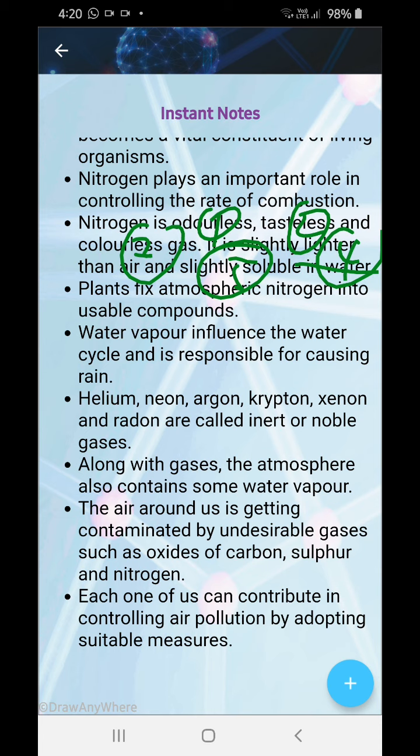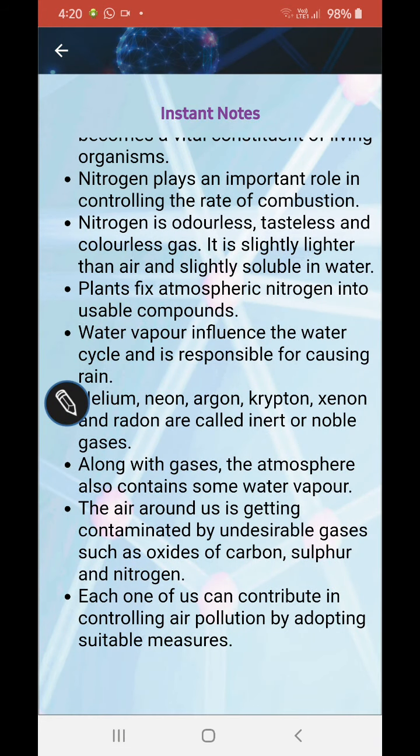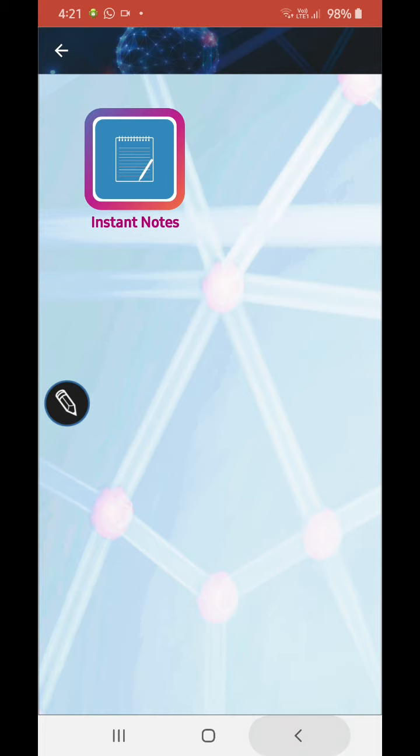Helium, neon, argon, krypton, xenon and radon are inert and noble gases. These six you must learn the names. Along with gases, the atmosphere also contains some water vapor. The air around us is getting contaminated by undesirable substances such as oxides of carbon, sulfur and nitrogen. These are all undesirable and harmful substances. Each one of us can contribute in controlling air pollution by adopting suitable measures. You all know already.